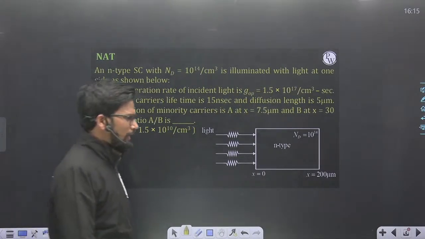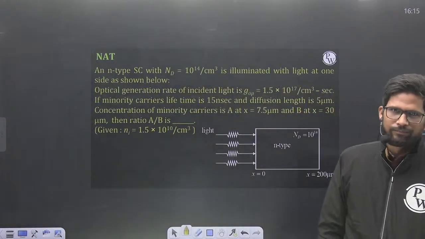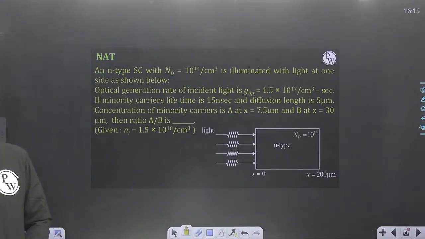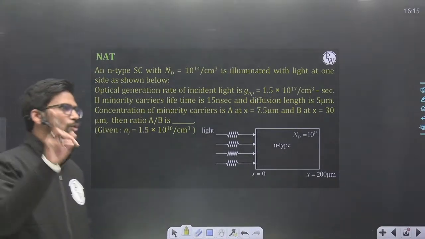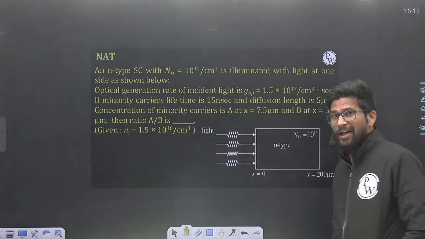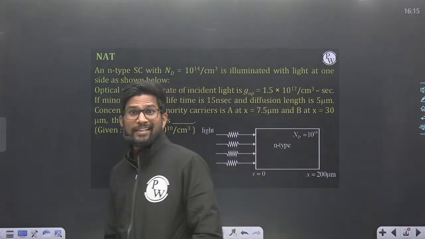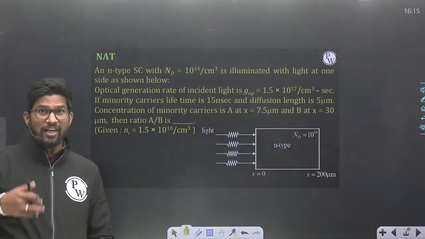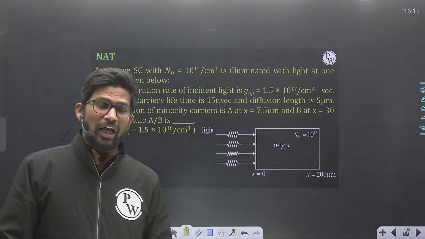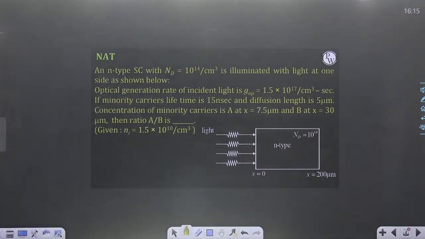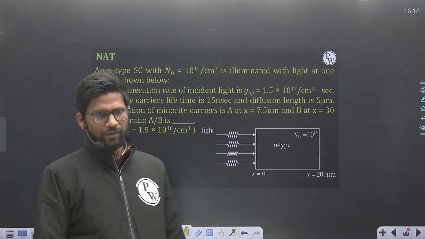So everybody got the question, first question. So always try to decide the type of semiconductor on the basis of net electron concentration and net hole concentration. It might be possible that the semiconductor is doped with N-type as well as P-type impurities at the same time. Then depending upon which impurity concentration is higher, the semiconductor could be of N-type or of P-type. Okay? Clear? Try to solve this question, okay? So hopefully you got something from this question.